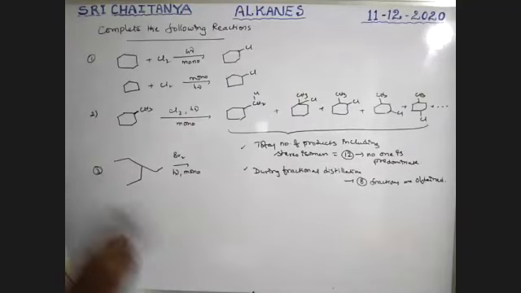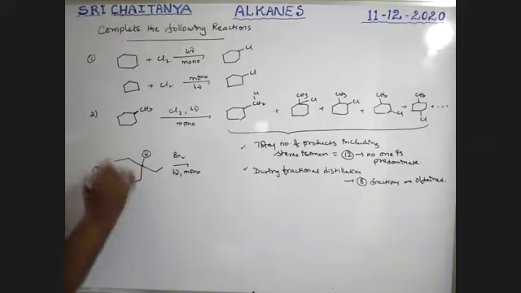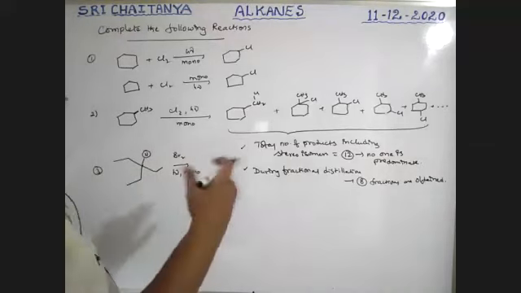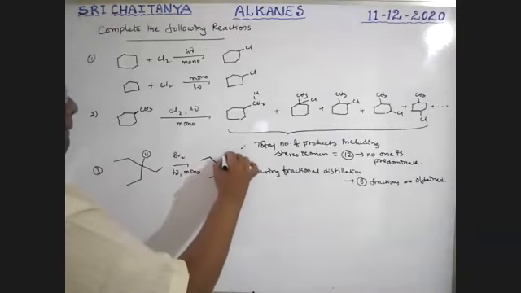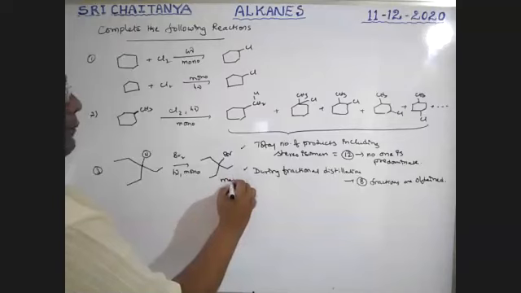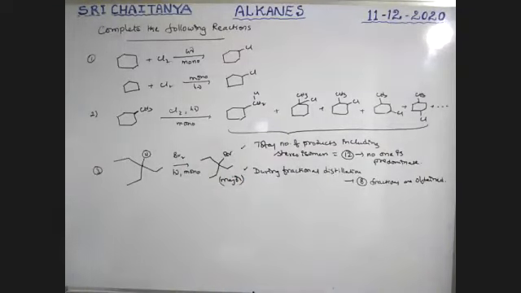Only one product is predominant. Boys, this is a tertiary. Here hydrogen is available. This hydrogen is only replaceable. It is the major product, because bromination is selective. Bromination is selective. Okay.